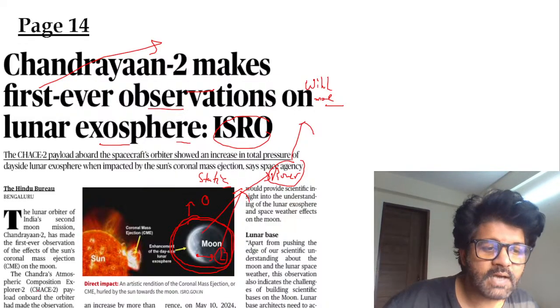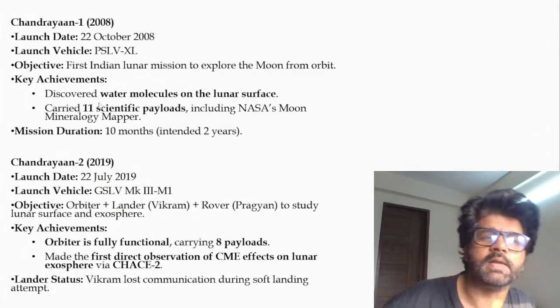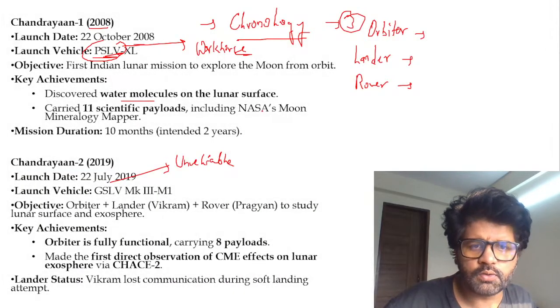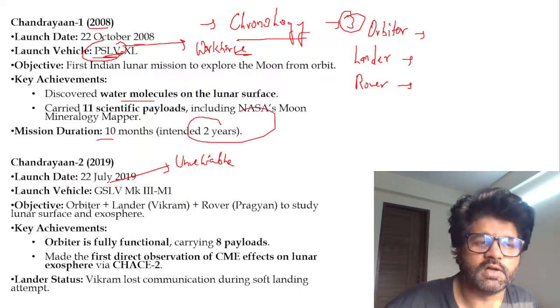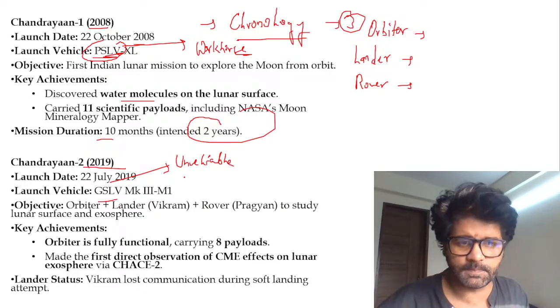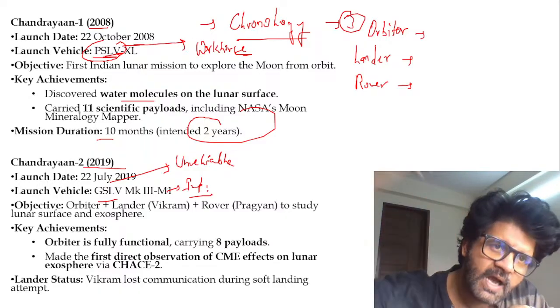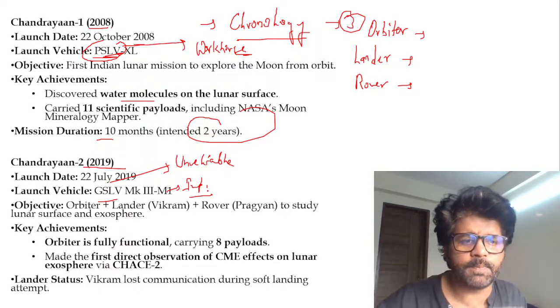Now you will understand certain terms which we'll be seeing when we are talking about Chandrayaan 1, Chandrayaan 2, Chandrayaan 3. Chandrayaan 1, 2008, discovered water molecules, and then it was there for 10 months only, although they intended it to be there for 2 years. Chandrayaan 2, 11 years after. GSLV launch vehicle. Launch vehicle is important. There are certain things which are important. What are the other things which are important or which have been asked by other exams 1,000 times in the past?